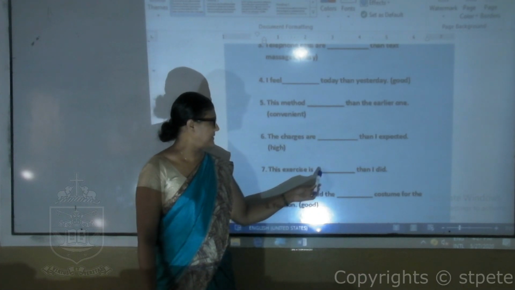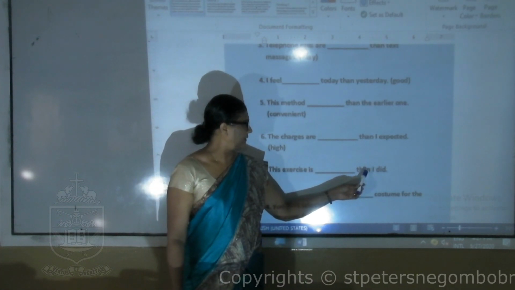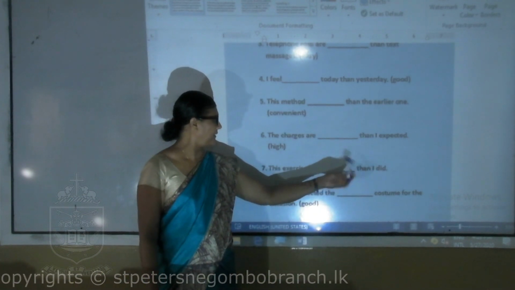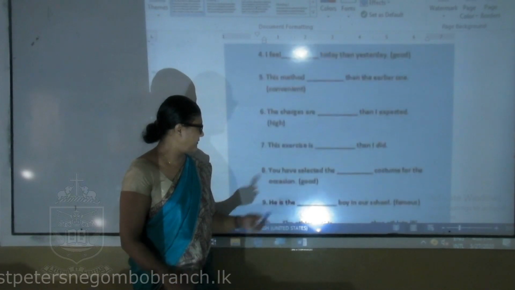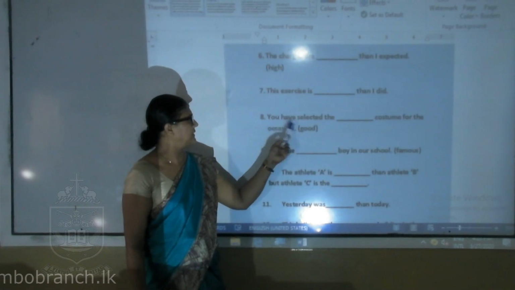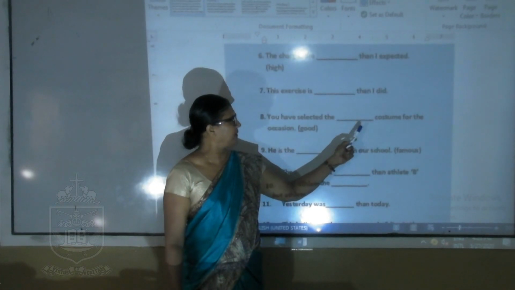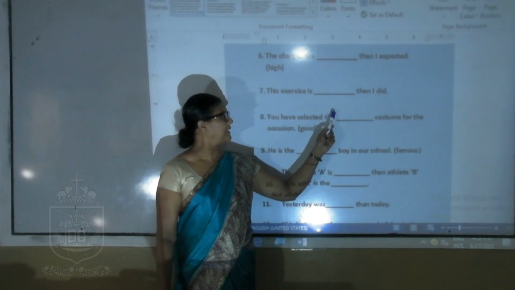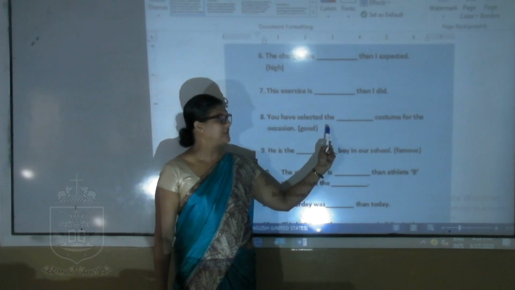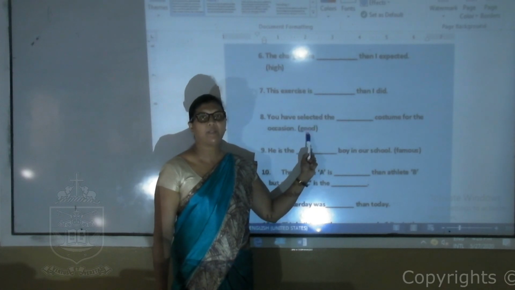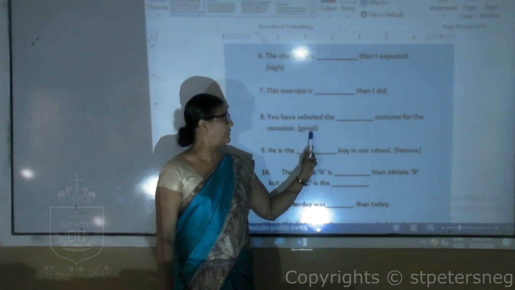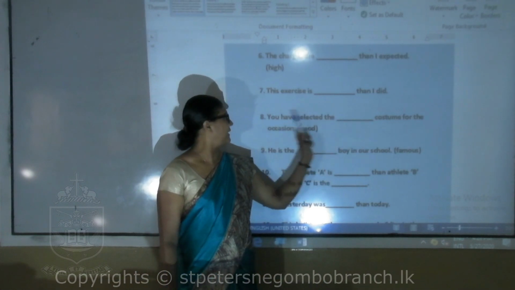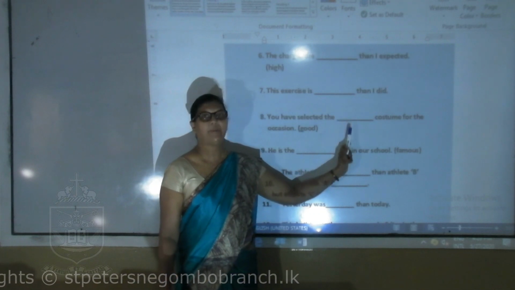This exercise is blank than what I did earlier. So "than" is there, so you have to use the comparative degree. You have selected the blank costume for the occasion. Good. There's the word "the". You can see "the" there. So you have to use the superlative form of this. Good. Then it should be best. The best. You have selected the best costume.